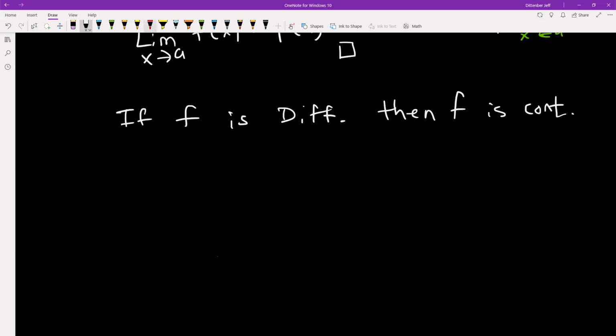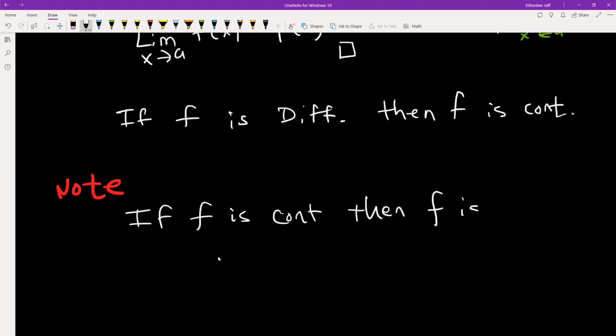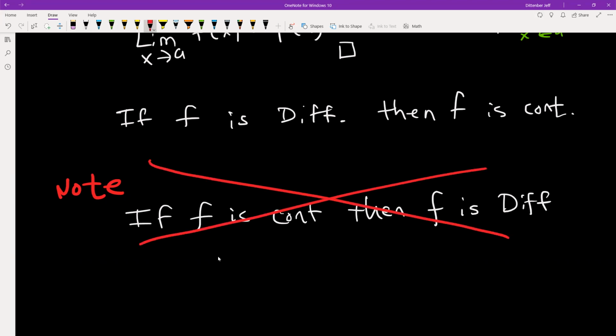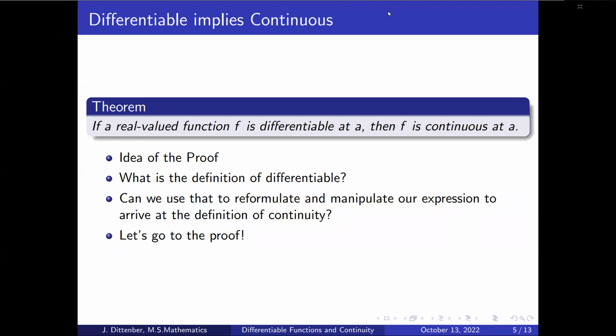Now, a big mistake that people make: note that the converse of this is not true. If f is continuous, then f is differentiable is not true. And this is just a very common logical error. To prove to you that it's not true, I have an example. So let me go back to my presentation, and we'll take a look at the reasoning behind this.